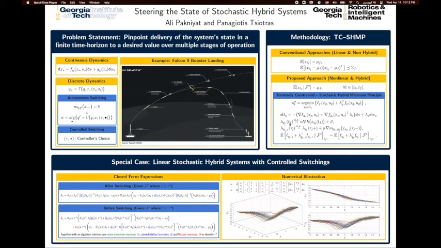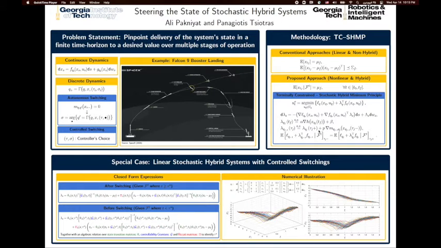with this terminal condition and these boundary conditions relating the value of the adjoint process before the switching to its value after the switching.